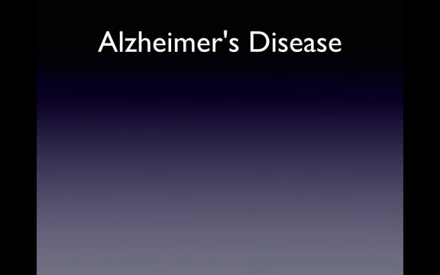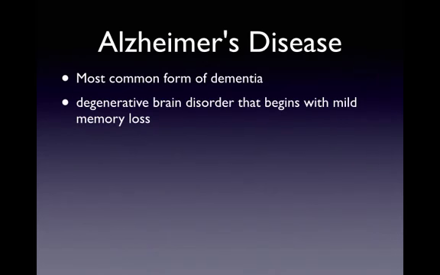So the most common form of dementia, which occurs in approximately 10% of the population for people who are above the age of 65 and 50% of the population for those who are older than 85, is Alzheimer's disease. Alzheimer's disease appears to be somewhat hereditary, but it is not clear what the cause of this disorder is. The symptoms include progressive memory loss, motor movement problems, dementia, personality changes, and eventually death.